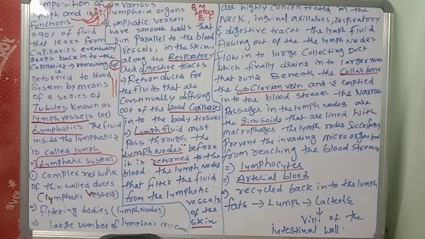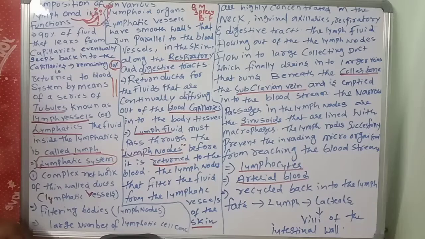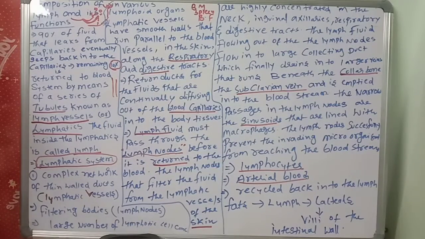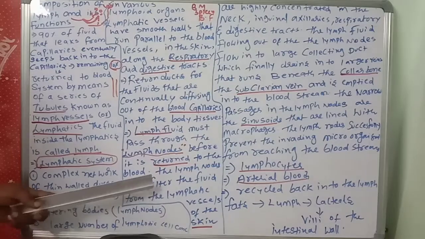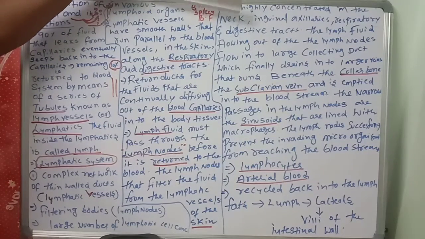Why? Because the lymph node is a security guard. The lymph node checks or kills the harmful pathogens which are there in the lymph. So that is the only point here. The lymph fluid must pass through the lymph nodes before it is returned to the blood. The lymph nodes that filter the fluid from the lymphatic vessels of the skin are highly concentrated in which region?